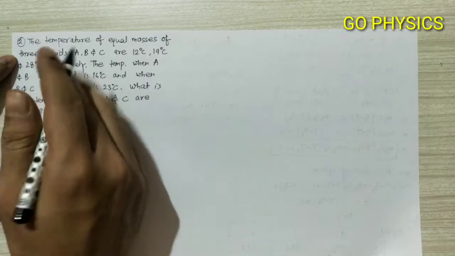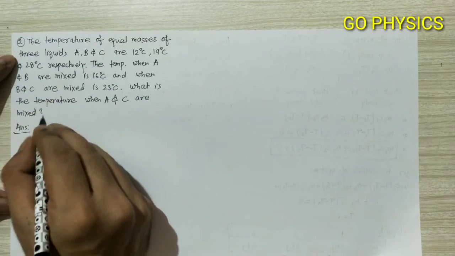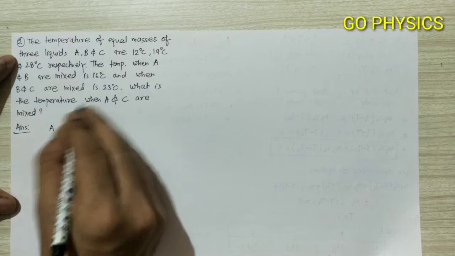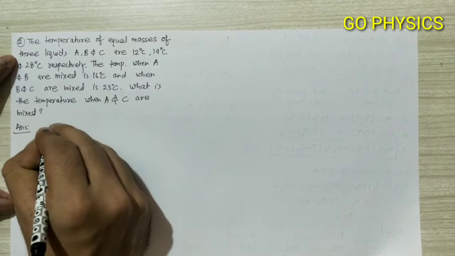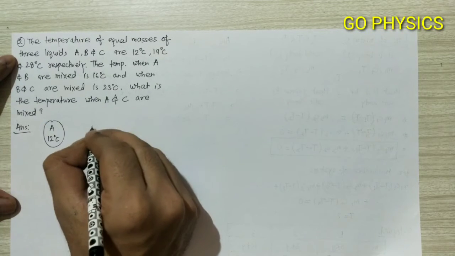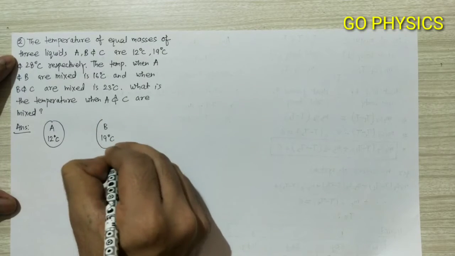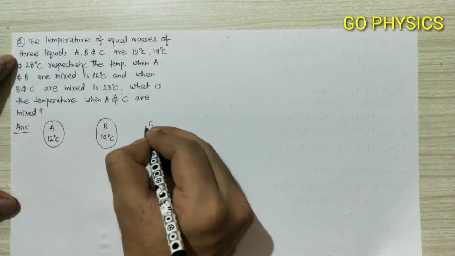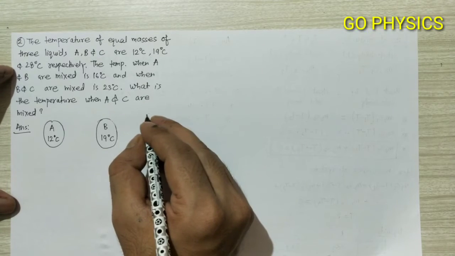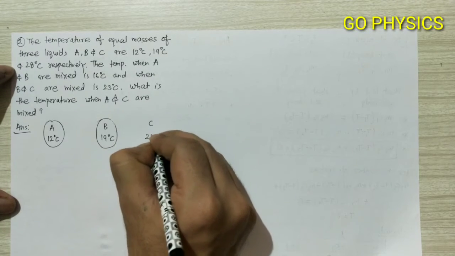So as given in the question, we have three liquids. The initial temperature of A is 12 degrees Celsius, of liquid B is 19 degrees Celsius, and for liquid C it is given as 28 degrees Celsius.